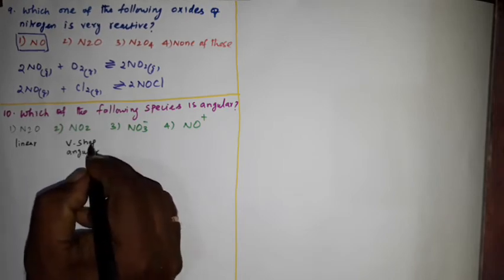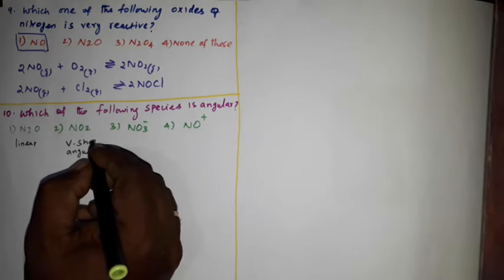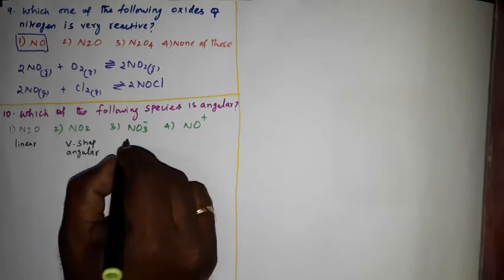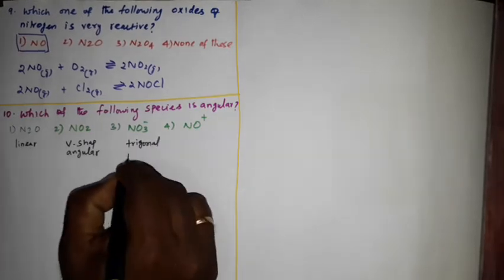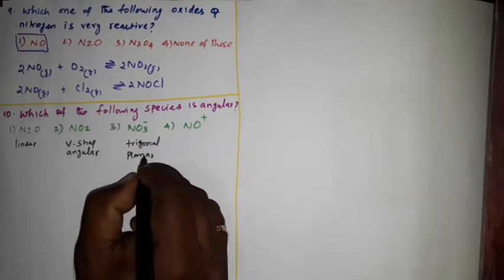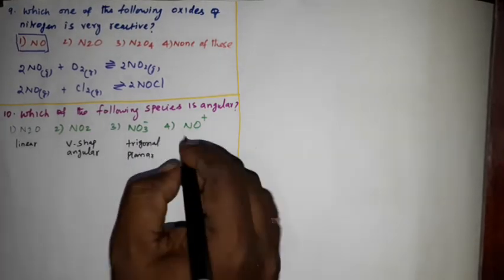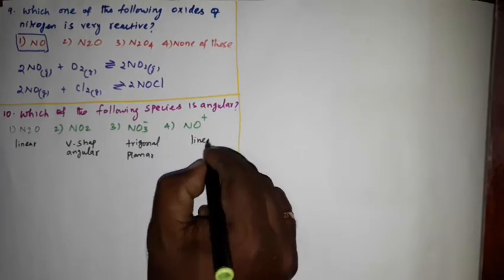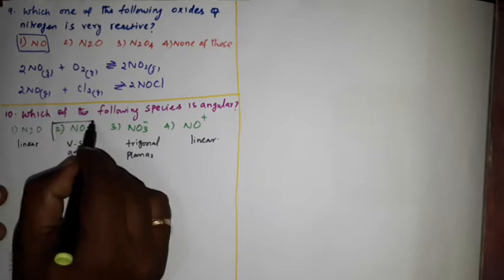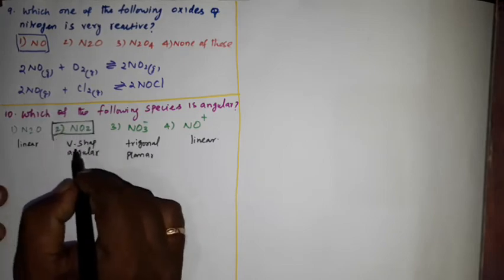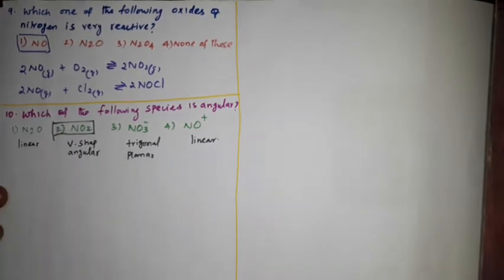Then NO3 minus is trigonal planar. Then NO plus is linear. Okay, so option 2 is the right answer because it has a V-shaped angular structure.